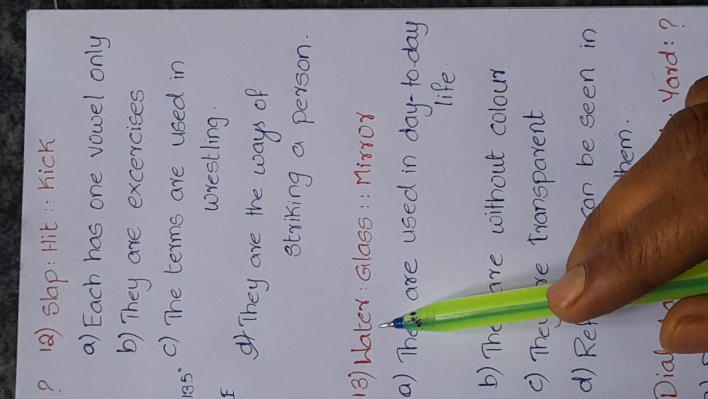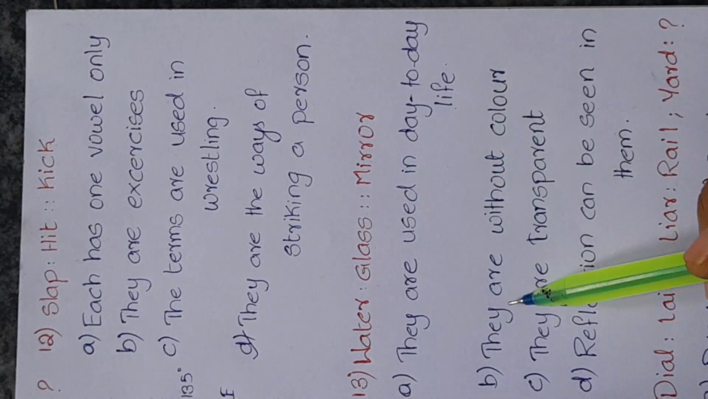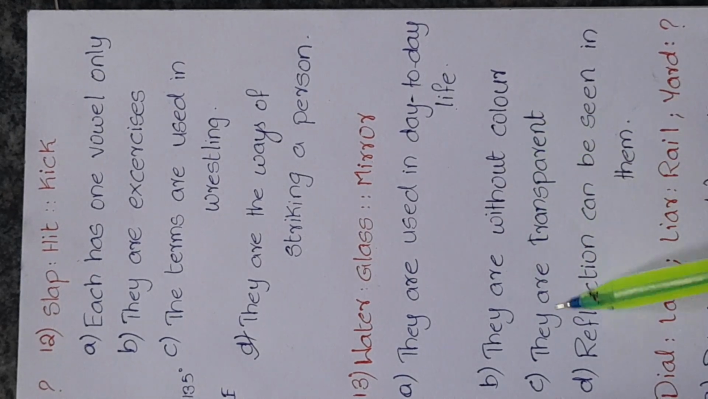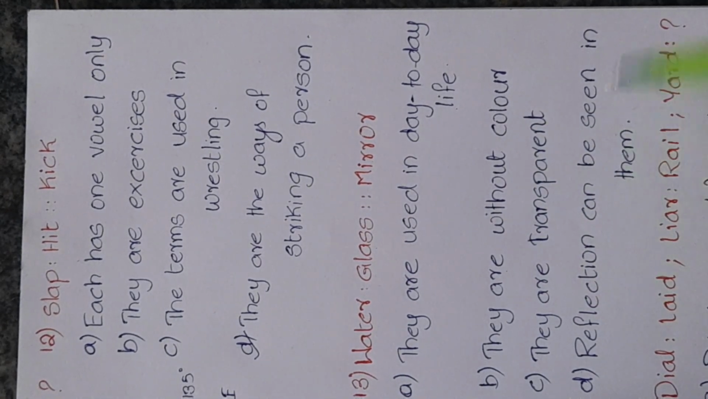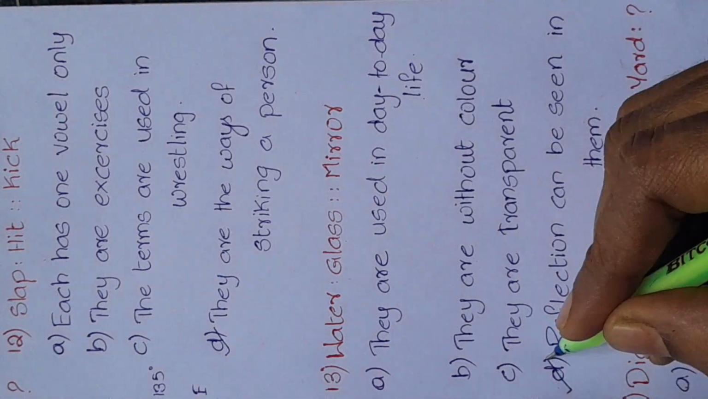13th question. Water, glass, mirror. The options given are they are used in day-to-day life. They are without color. They are transparent. Reflection can be seen in them. The option reflection can be seen in them is correct.